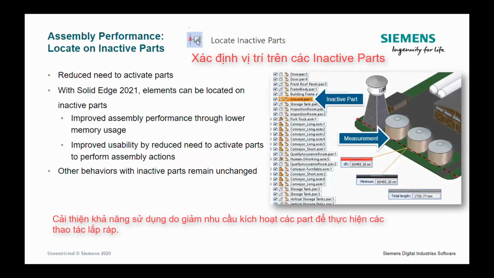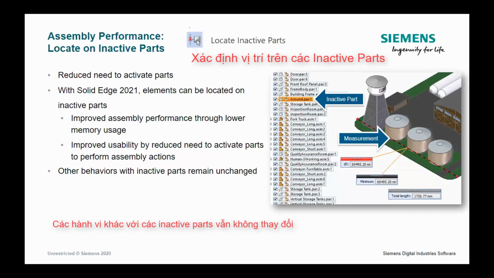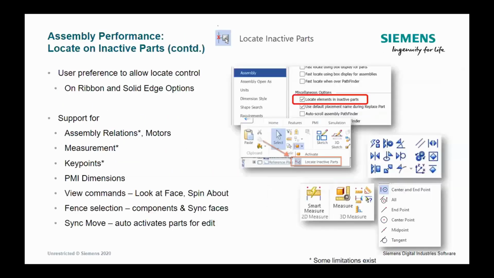With Solid Edge 2021, elements can be located on inactive parts. So it improves assembly performance throughout the cycle of designing the product. It improves usability, reduces the number of active parts. It goes easier on your systems, and the behavior of the parts still remains the same. This is very important to understand.